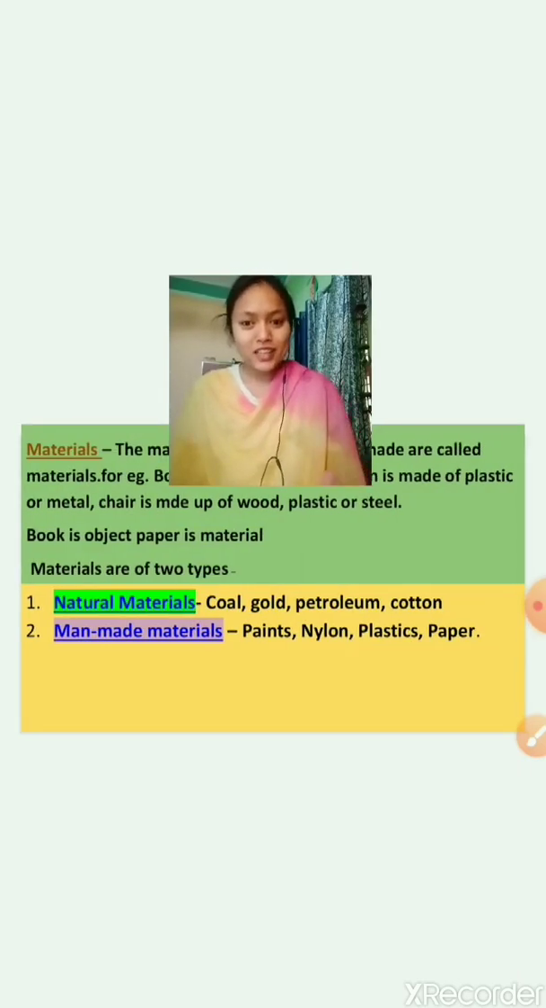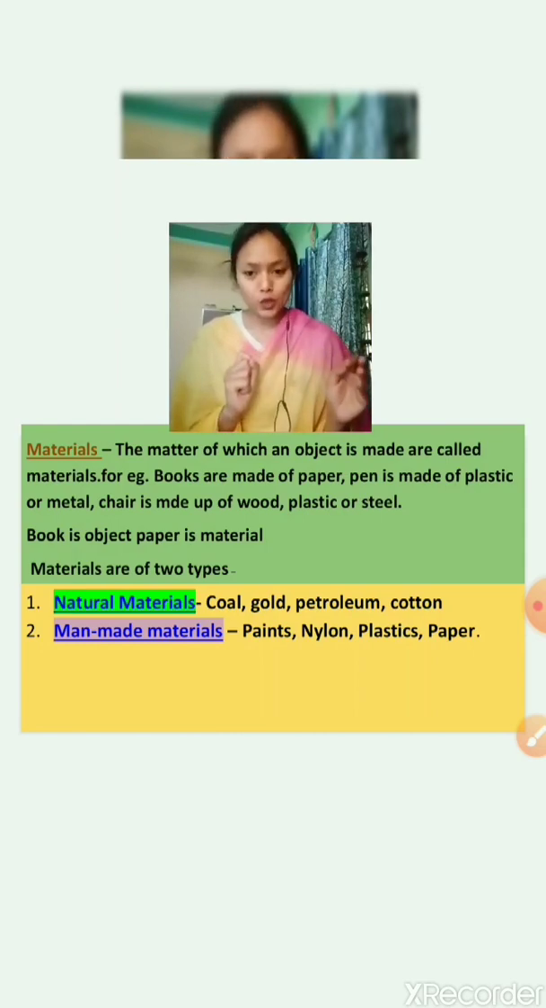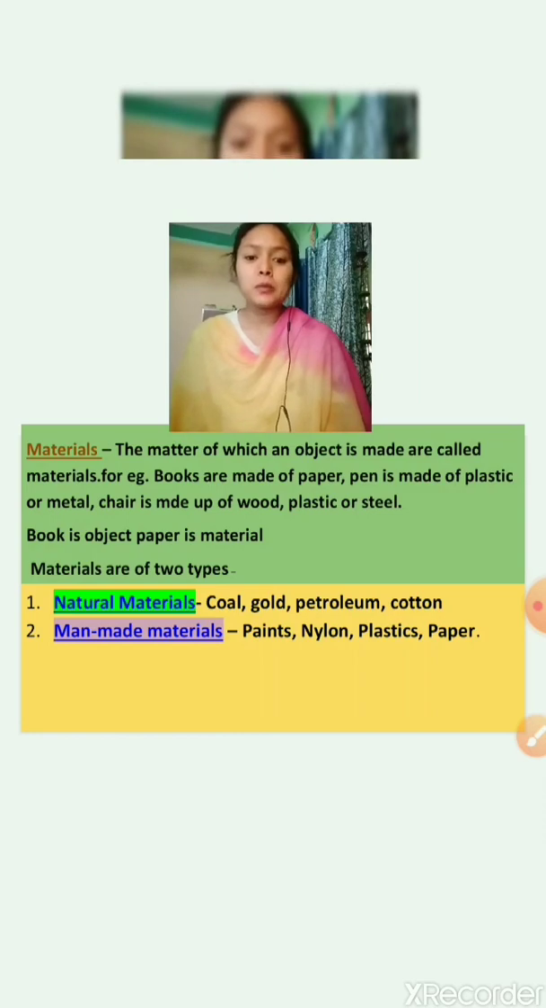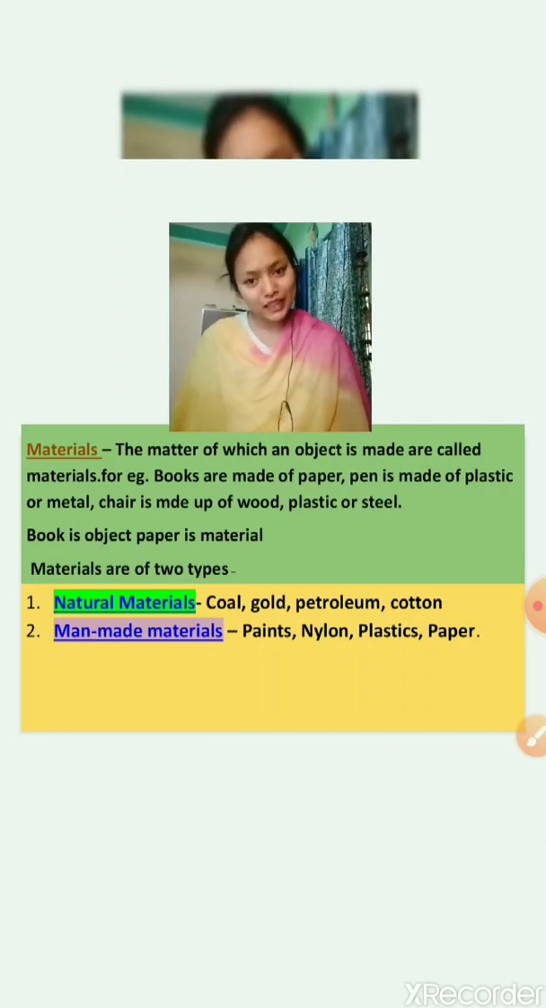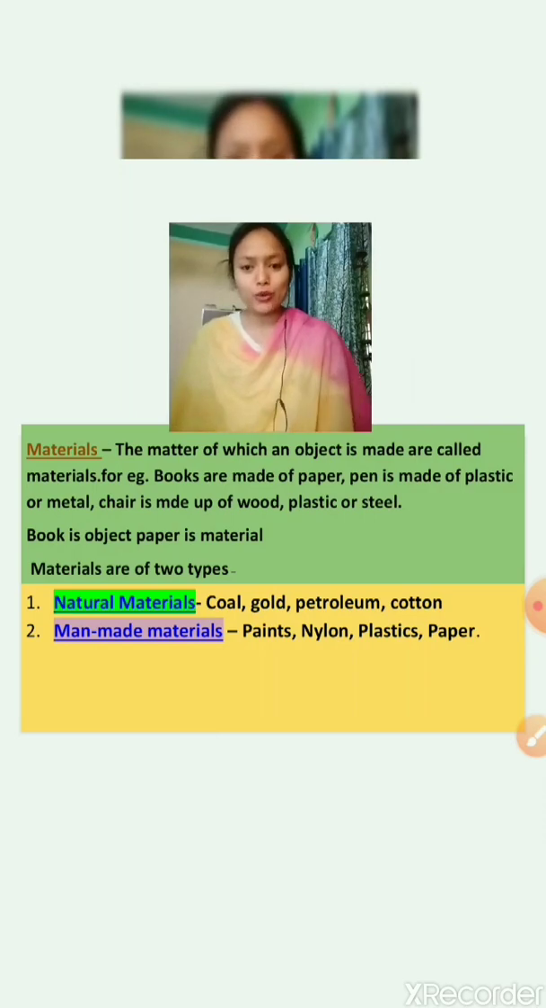What did we study about materials? What was a material? The matter of which an object is made is a material. As we studied, books are made up of paper, so paper is a material. A pen is made of plastic or metal, so plastic and metals are materials. We can say raw materials. Raw materials change into final products, so materials are the initial product.